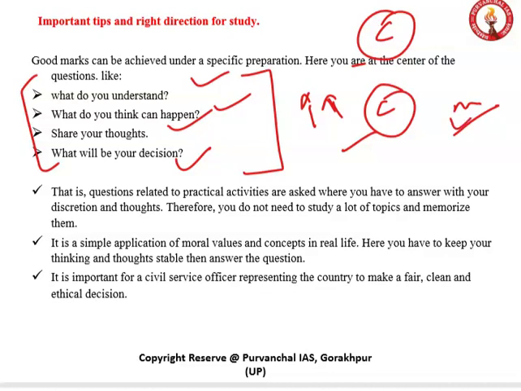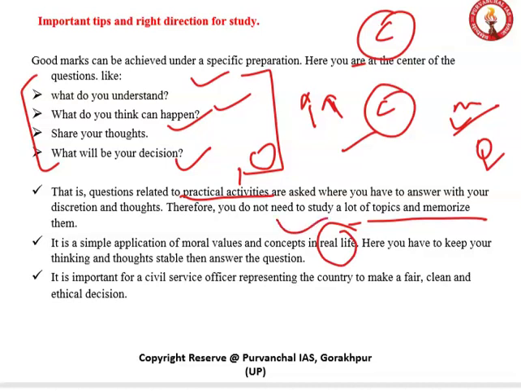This question is related to practical activities, meaning the events happening in your surroundings. Therefore, you do not need to study a lot of topics and memorize. You do not have to memorize any figures and facts. It is a simple application of moral values and concepts in real life. Whatever is happening in real life, questions are asked only from that area.